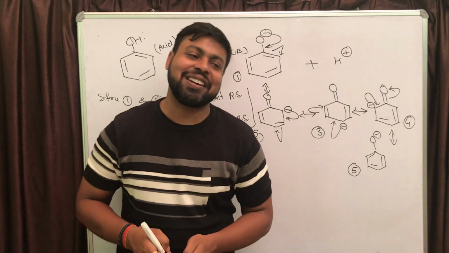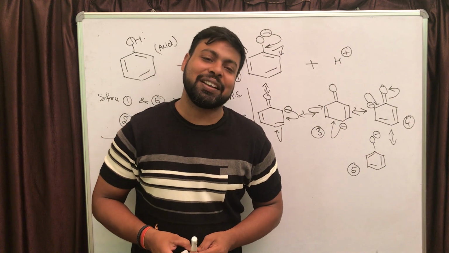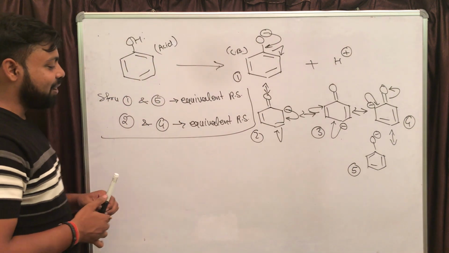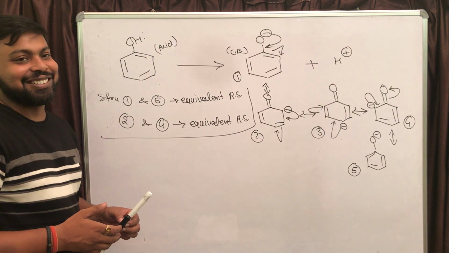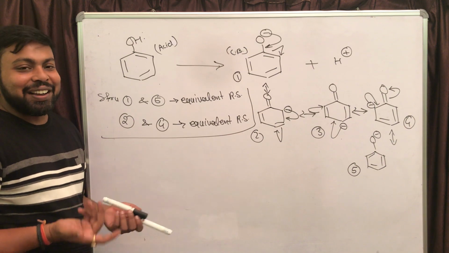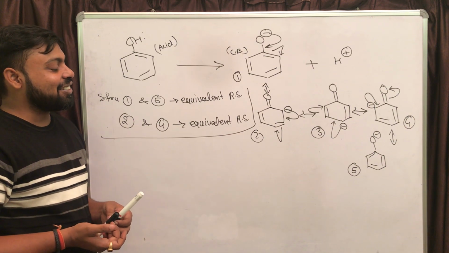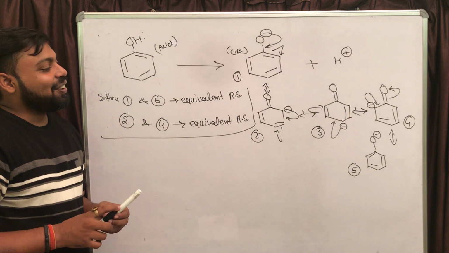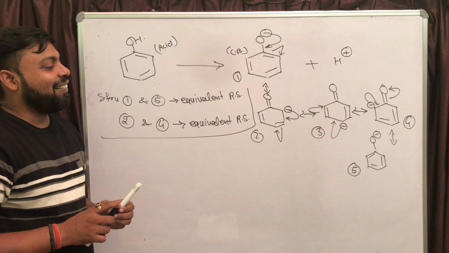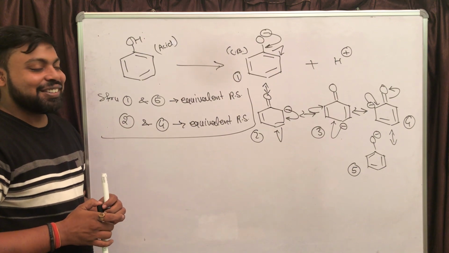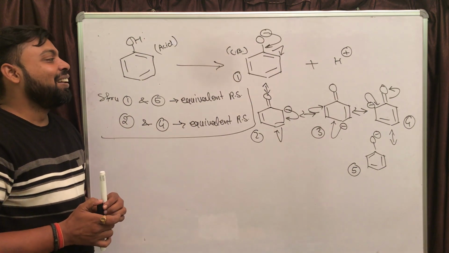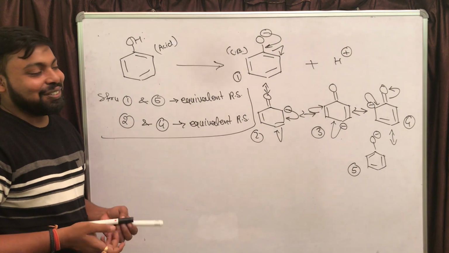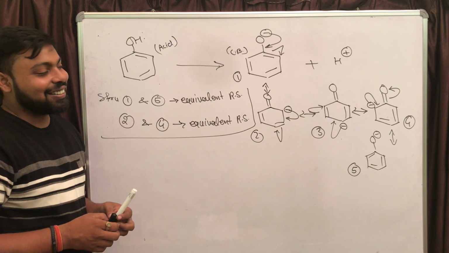In case of carboxylate ion, we had only a single pair of equivalent resonating structures, while in case of phenoxide ion we have 2 pairs of equivalent resonating structures, right? So if you look at the number of equivalent resonating structures, from there also it can be said that phenoxide ion is more stable than carboxylate ion. And if that is true, phenol should be more acidic than carboxylic group. But the practical fact is that carboxylic group is a stronger acid than phenol.